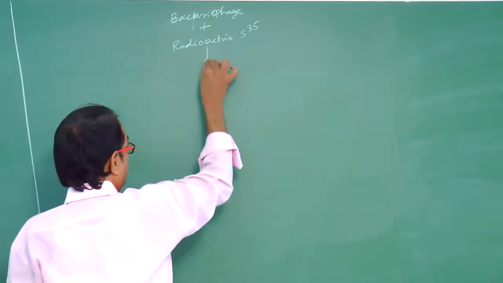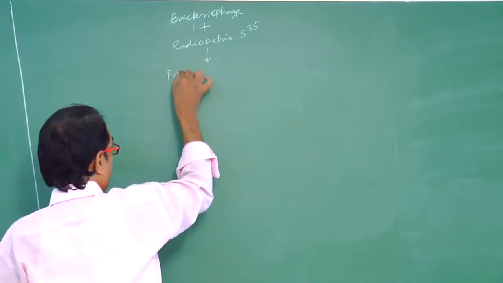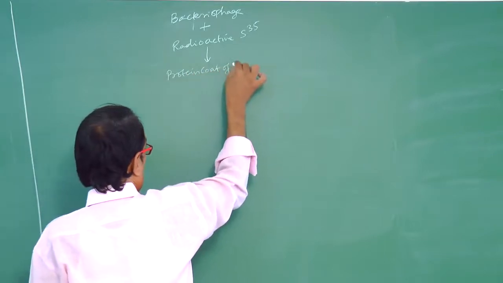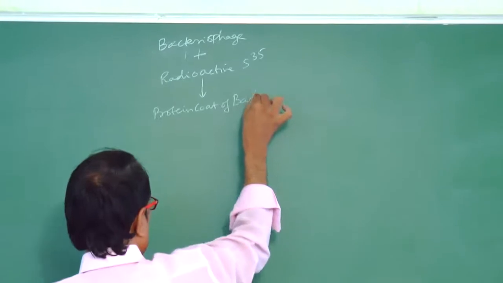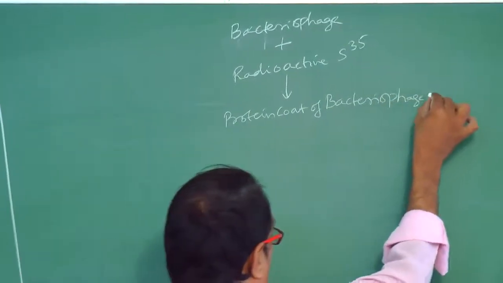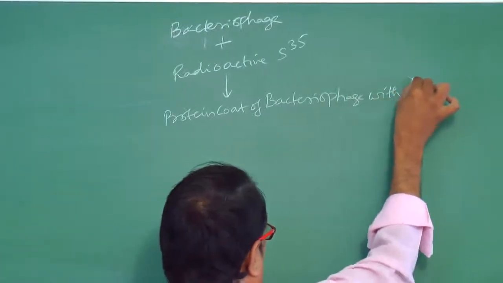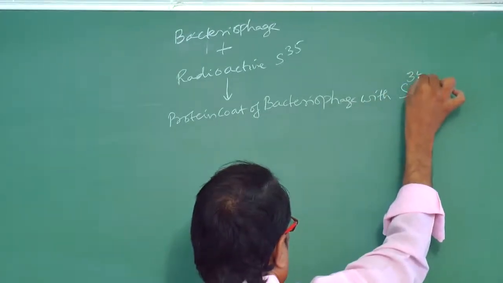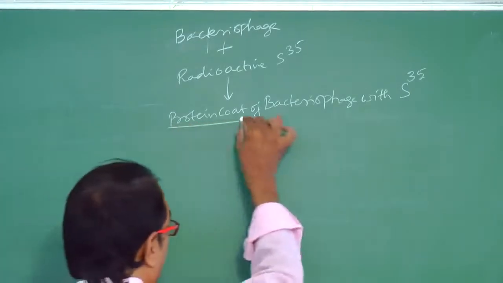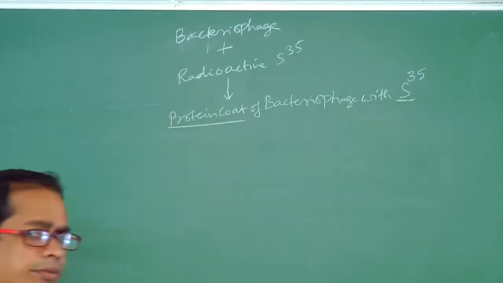Then what happens? The protein coat of the bacteriophage is with S35. This protein coat is having S35.